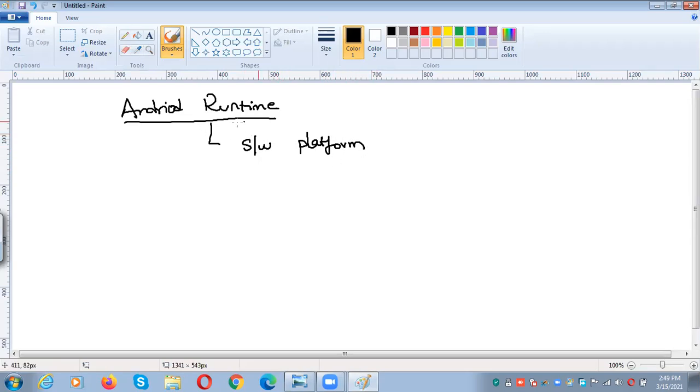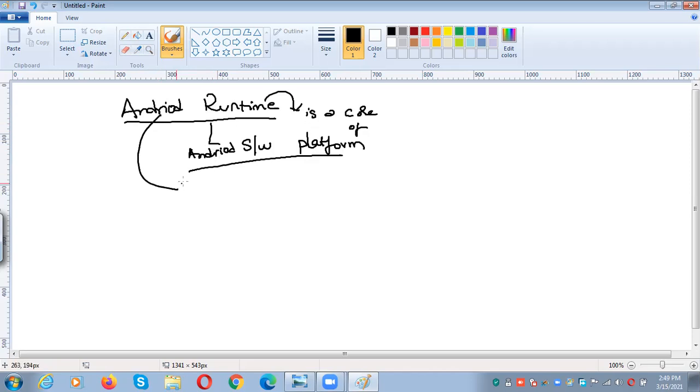Android runtime is the core of the Android software platform. In the Android software platform, the core part is Android runtime.